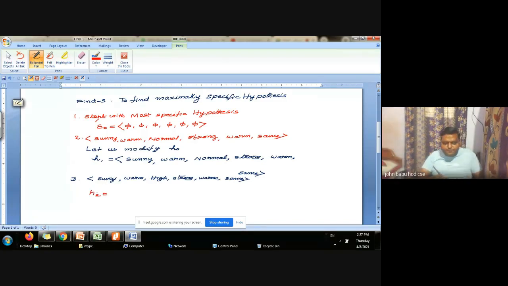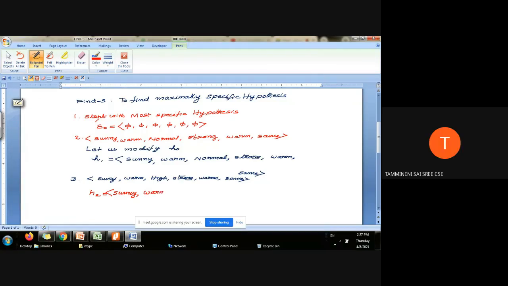Compare with H1. Sunny, sunny. So there is no problem. Both are saying sunny. So I will accept sunny. Next. Warm and warm. Both are same. So my hypothesis is correct.